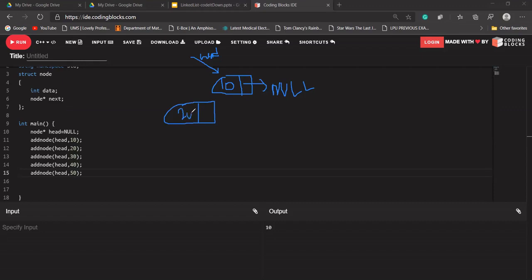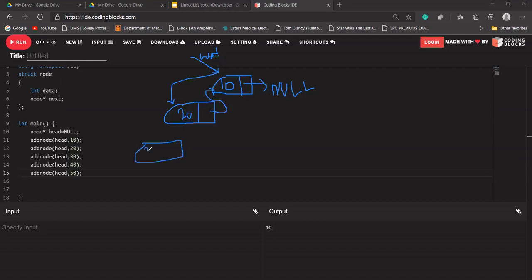Okay. And now our head should not point to this, it should point to this node. And its next node should point to 10, because we want to add our data into the first of that linked list, means into the starting of that linked list. Suppose we want to add 30.